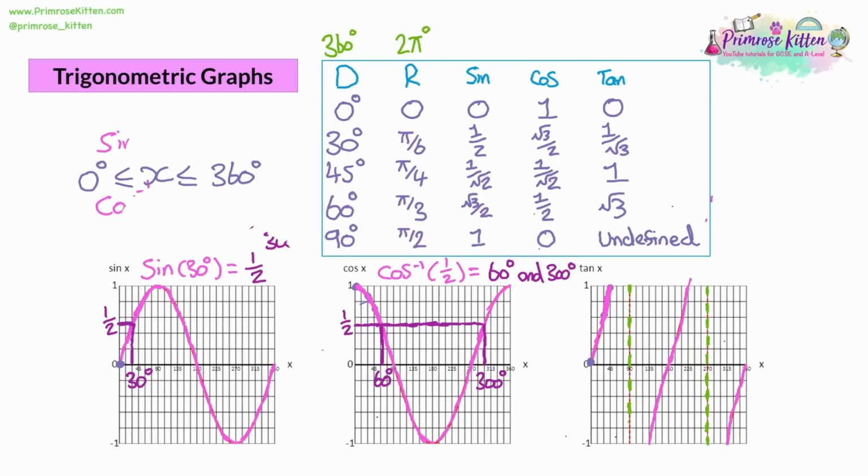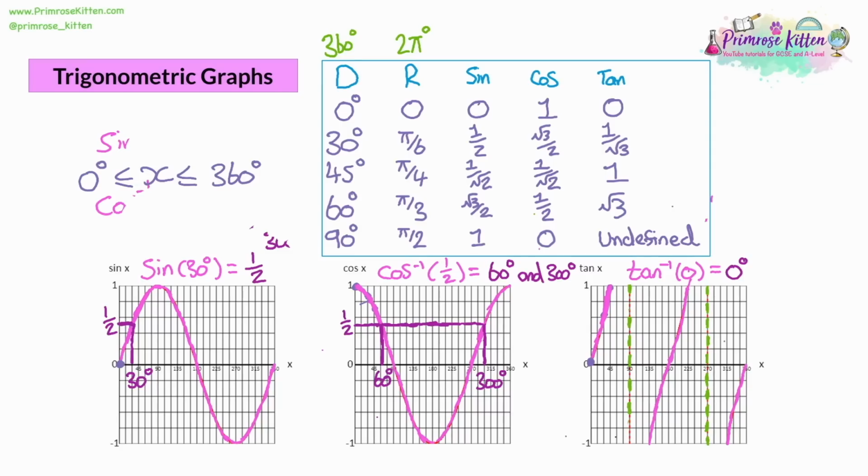So one last thing to look at is a prediction with tan. So let's do inverse tan of 0. Now, when we look at our table, we've got this value in already. Tan 0 is when we're at 0 degrees. So we can write 0 degrees in straight away as one of the fixed values that we know, one of the exact values.